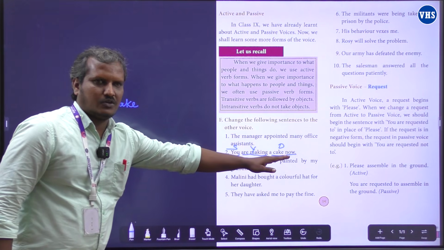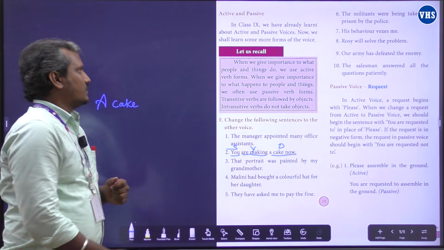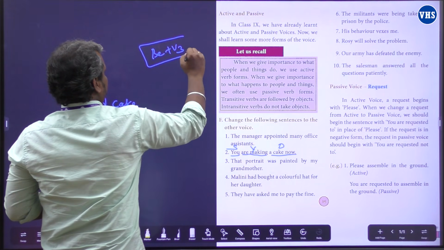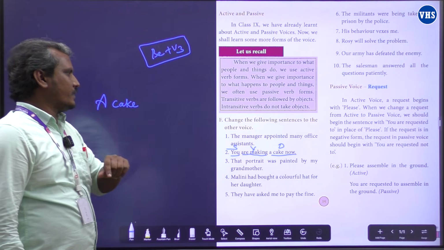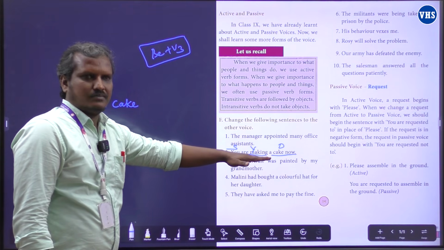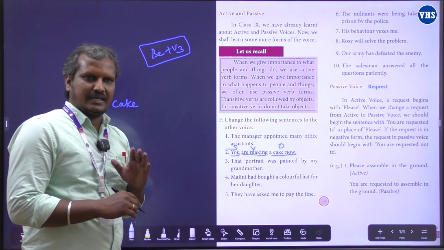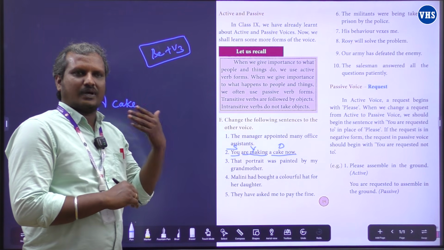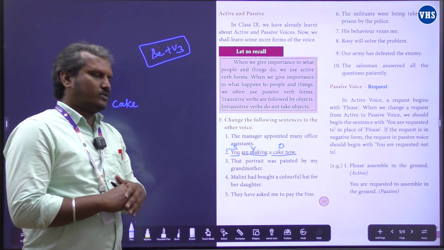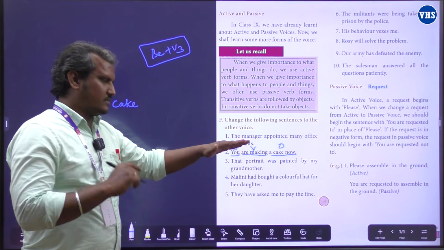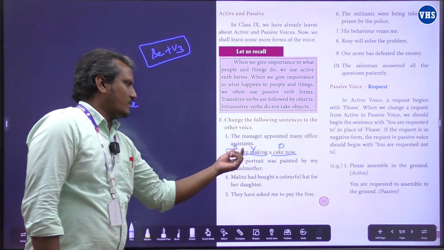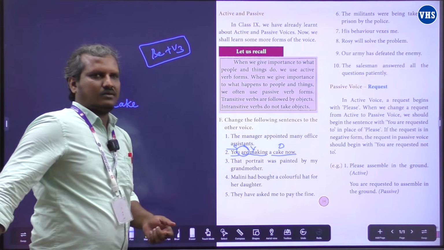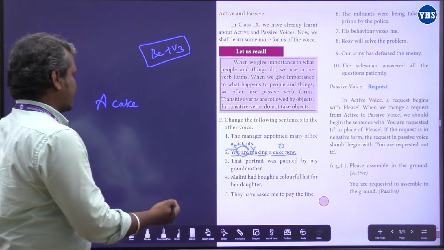Now, we have placed the object, and I told you, right, we need a be form verb plus V3. Don't forget this rule, be form verb. So look at the verb are making. It's a present continuous tense. So we are not supposed to change the tense when we change into active or into passive. Fine. You are making a cake now. Are making is a present continuous tense. We got the be form verb are, present be form verb. Right. We can take this one.